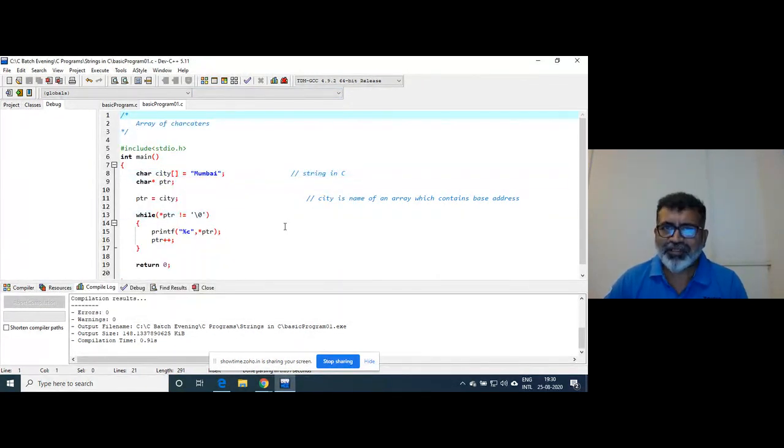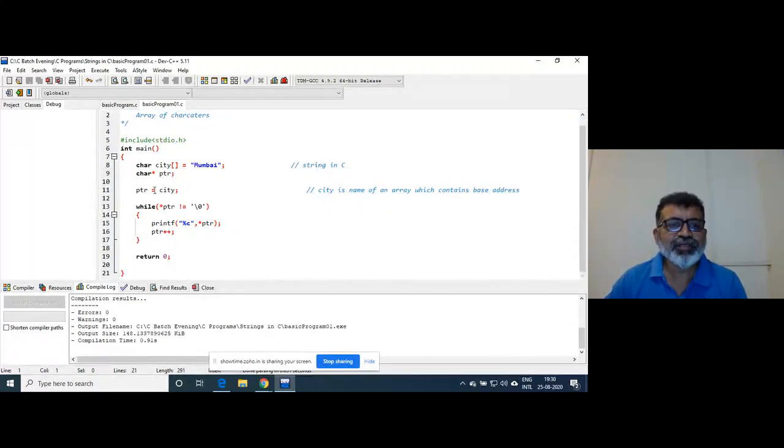I think on the basis of pointers and arrays, this is quite reasonable and you have understood this. Should I explain this? I have declared one character pointer and I have written this statement ptr is equal to ct. That means ptr will point to character m, the first element, right? It will point to the first element of a string.